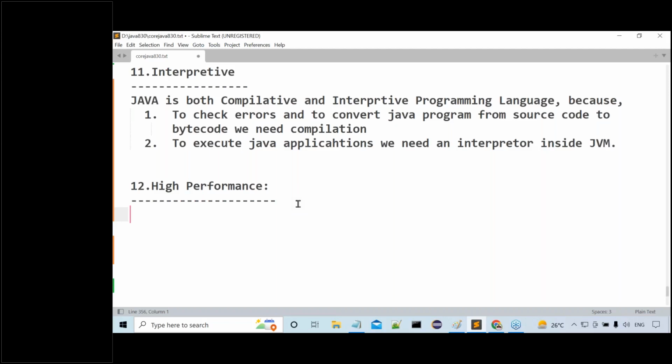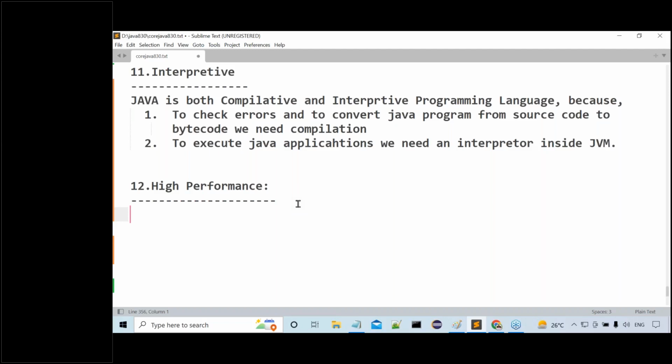That is one point. The second reason: to improve the performance of Java programs execution, we have to improve the performance of the JVM. If JVM performance is improved, Java performance is improved. JVM is the main component of the Java software. If JVM performance is good, automatically overall Java performance is very good. To improve the performance of JVM, Java people have included some separate components inside the JVM. One of the components is the JIT compiler, the just-in-time compiler. It will boost up the JVM performance, not more than that.